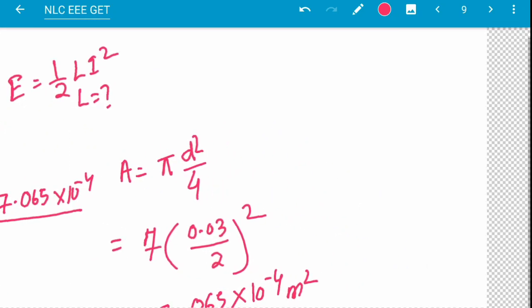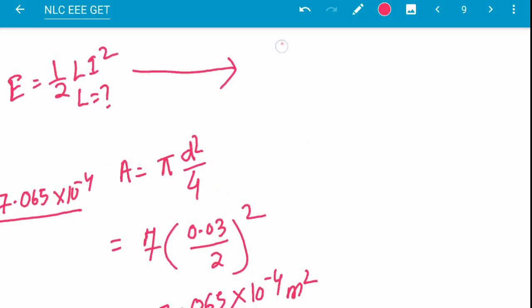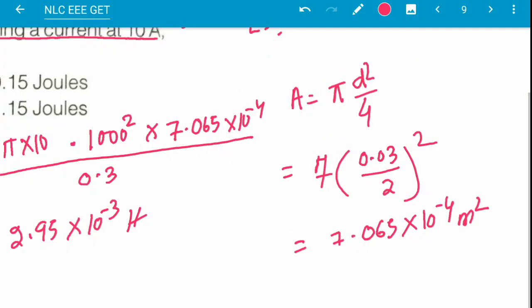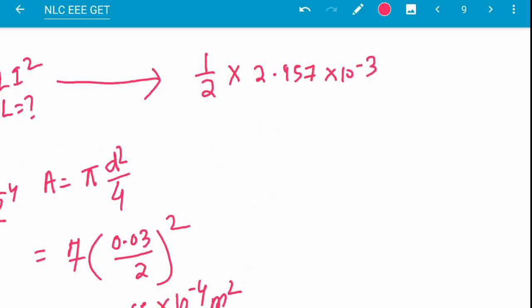So we will put this one here. Half L is 2.957 into 10 to the power minus 3 into I is 10 square. So this will be 0.15 joule.